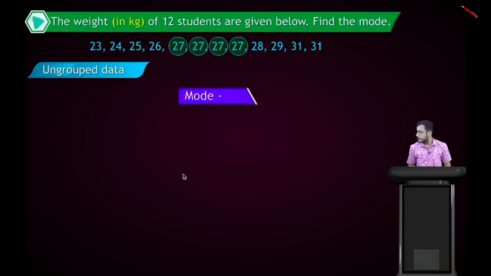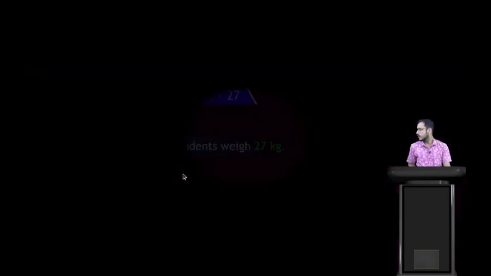So mode is the most repeating number here. You can see 27, 27, 27, 27. The number appears 4 times. So the most repeating number is 27. So the weight of the most students is 27 kg.